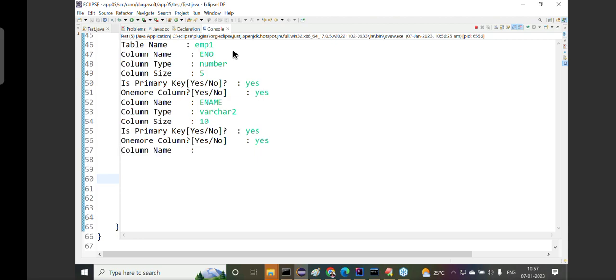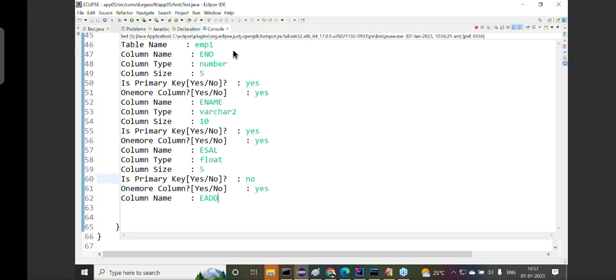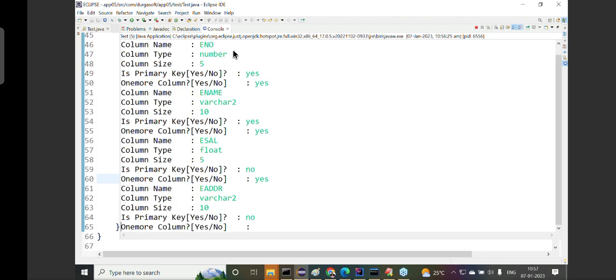One more column? Yes. Column name, ESAL, column type float, and column size 5. Primary key? No. Two columns as a primary key I've taken. That's sufficient? No. One more column? Yes. Then column name, EADDR. Column type is varchar2. Column size is 10. Is primary key? No. One more column? No, I want to stop this process here. Then I'm able to display that query.